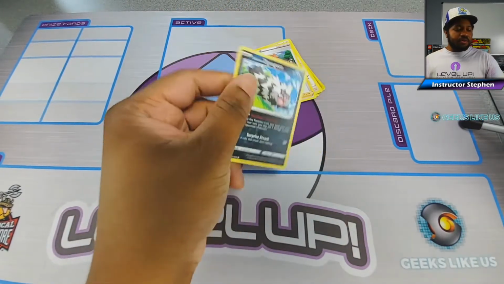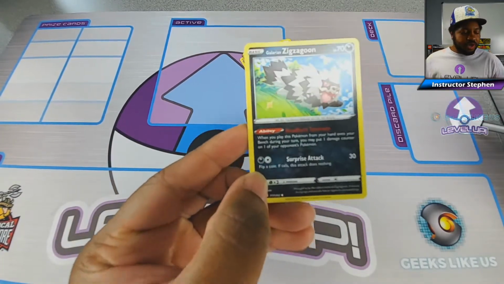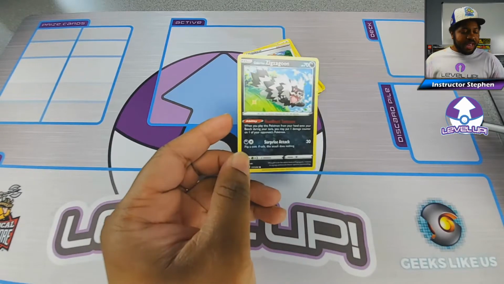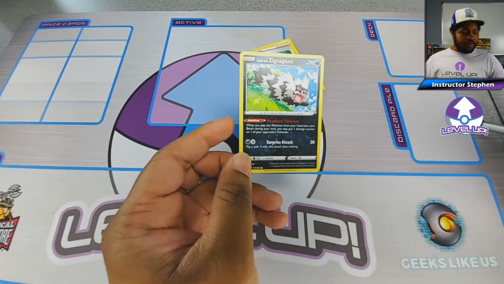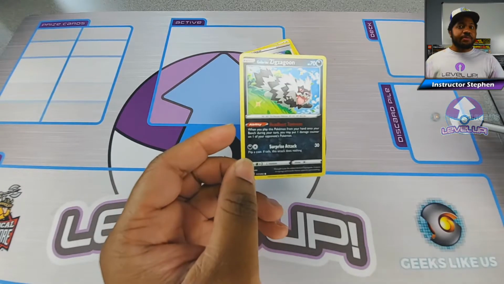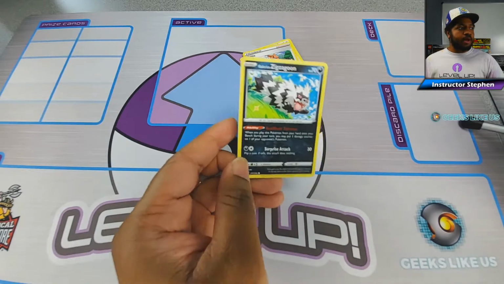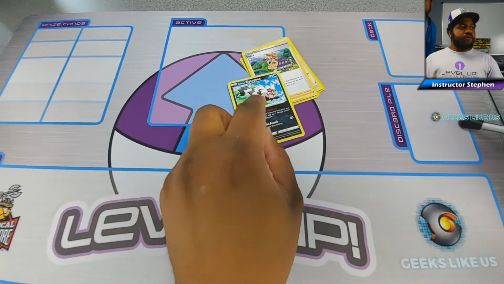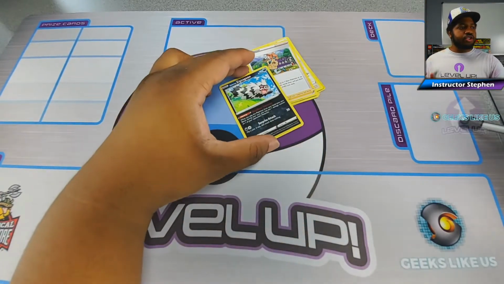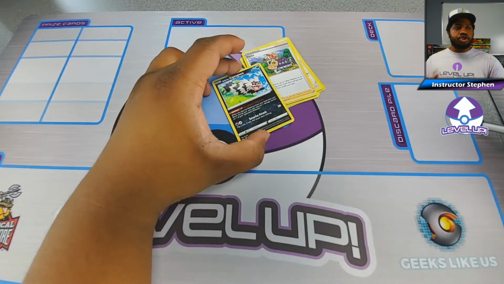For that one, I have our little buddy Galarian Zigzagoon here. We're going to look at its ability, and it says, when you play this card from your hand onto your bench, you may put 1 damage counter on one of your opponent's Pokemon. Looking at this, the phrase you may gives the player a choice, an option of whether or not they want to do this.